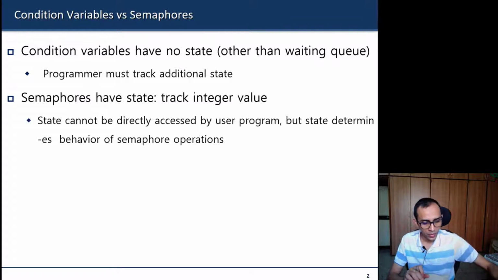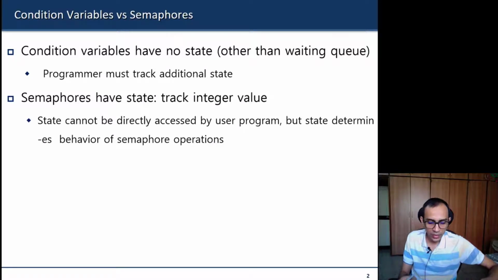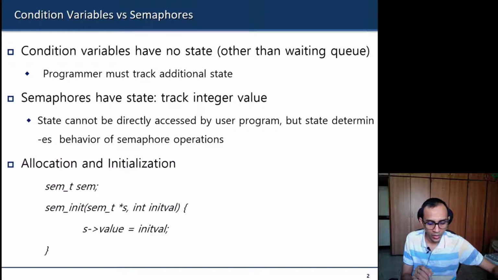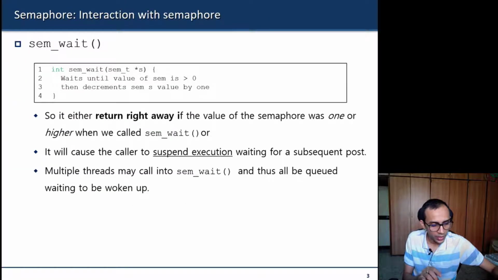So semaphore is kind of a single replacement for all that, because it has an internal state. It can track integer values using that state variable. Whenever we declare a semaphore variable, we initialize it with some initial value, and it has two operations associated with it.